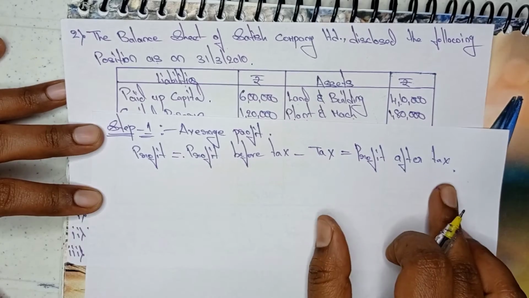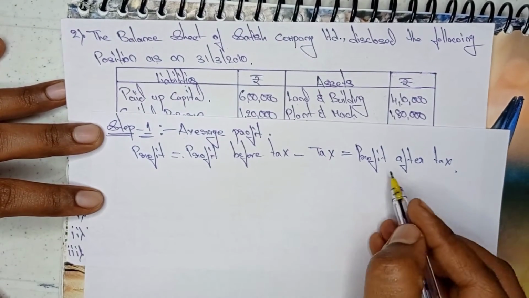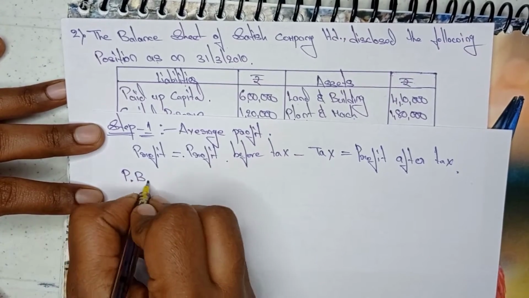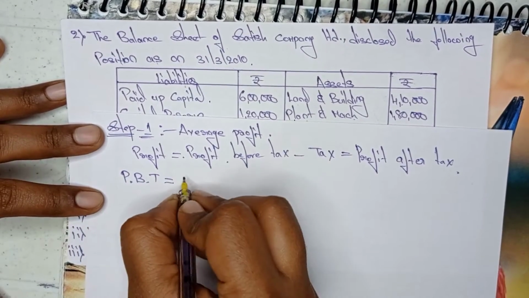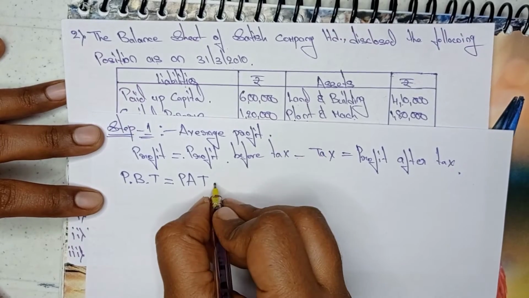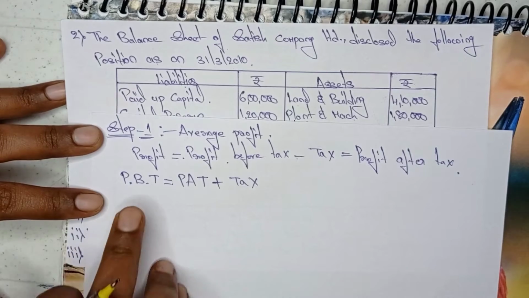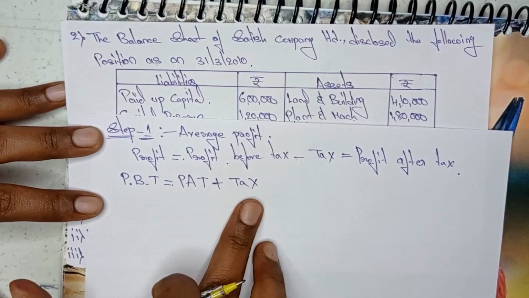Here profit before tax will come to the left side, and it is equal to profit after tax, and this minus becomes plus tax. So profit before tax is equal to profit after tax plus tax.